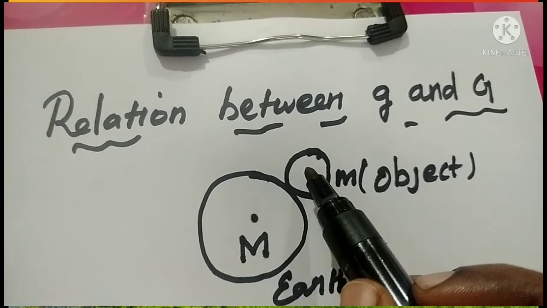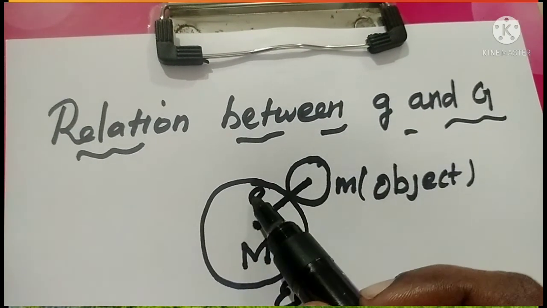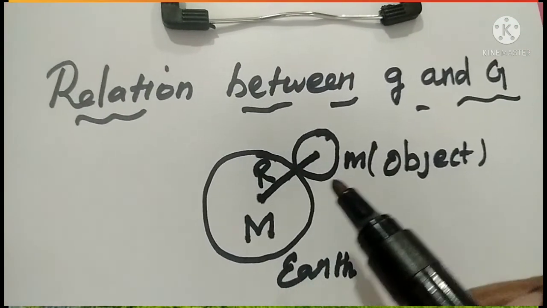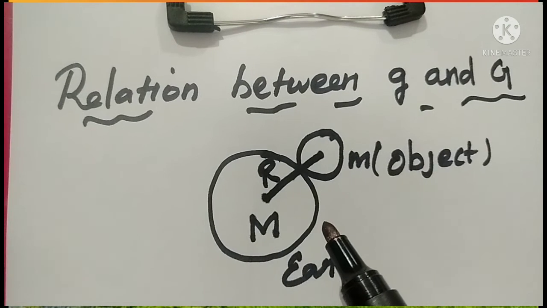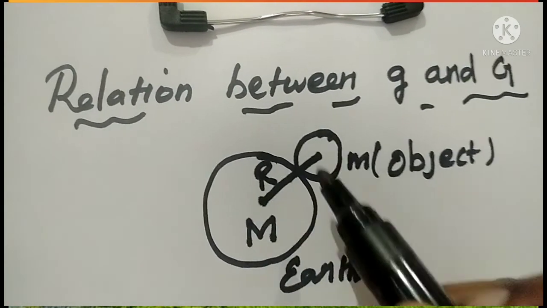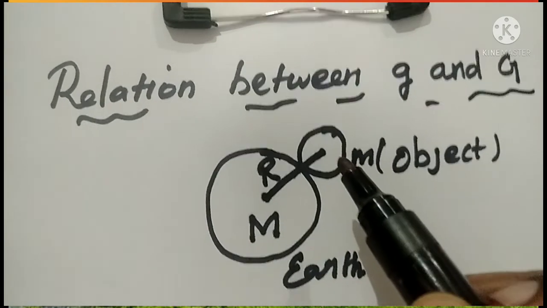It is separated by a certain distance, that is the radius. Let us consider R be the radius of the earth. When we are considering the radius of the earth, the radius of the object is very, very small, so we need not consider the radius of the object.